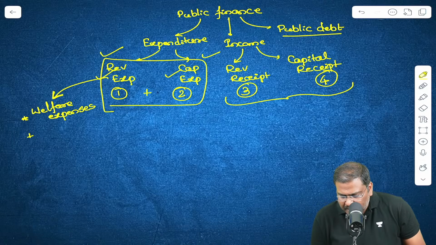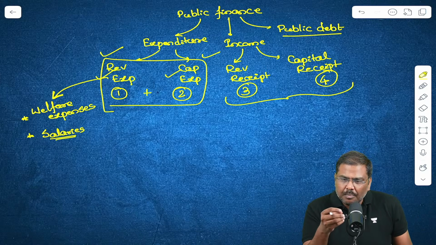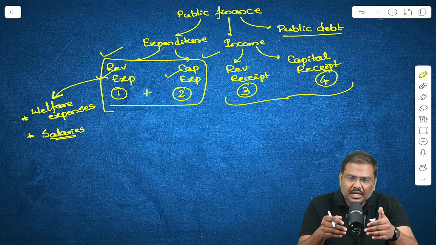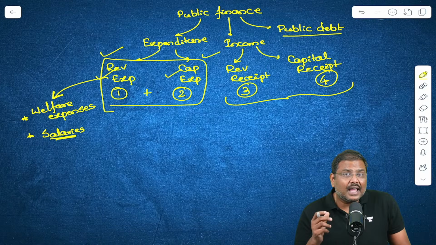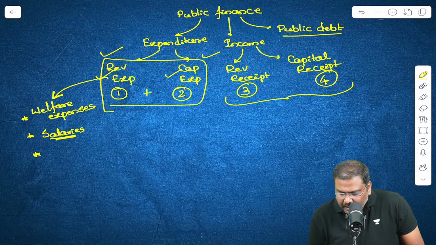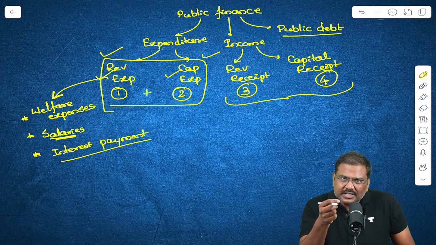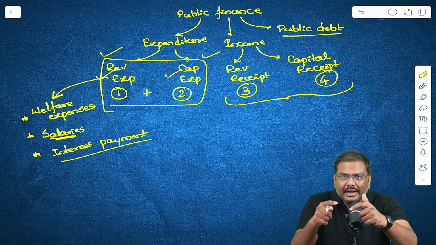Second very important component, the salaries that are paid by the government. The salaries that are paid, that is the operational cost that is incurred by the government. The day-to-day operations, a salaries component of the government employees. And the third one, interest payment. Interest payment that is incurred by the government, that is when the center has taken the loan. On this, basically the government will pay interest.